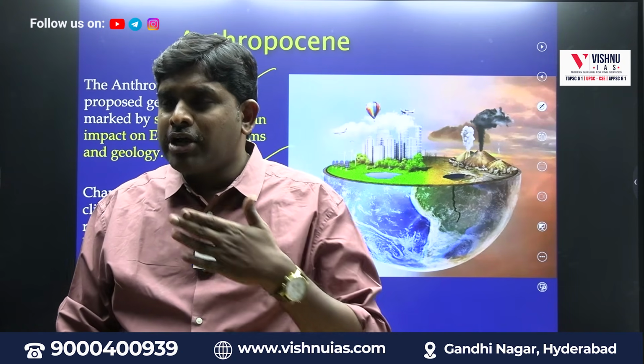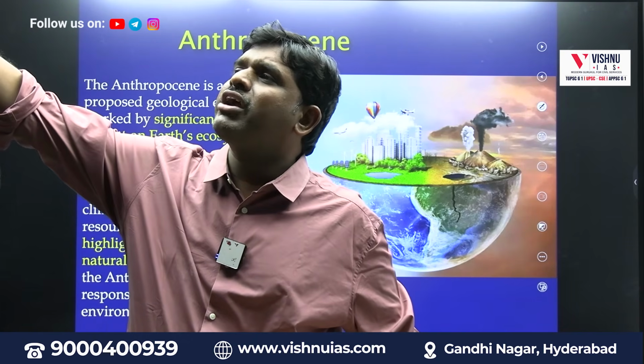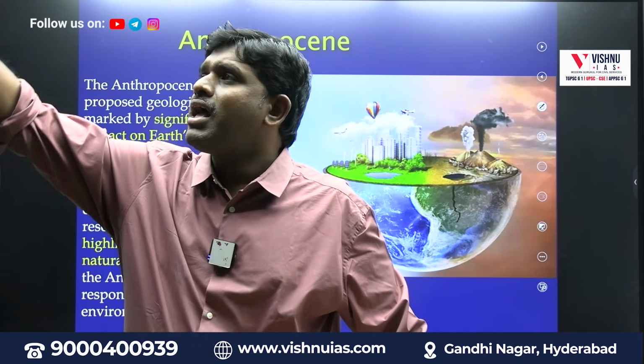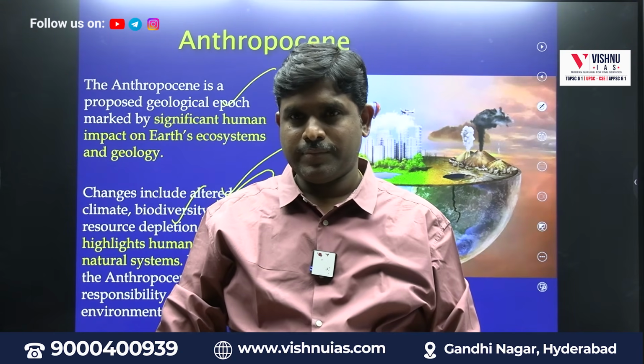Hitler regime. How do we call it the Hitler regime? Similarly, because of man's interference, what has happened to the natural systems is called the Anthropocene epoch. Before the Anthropocene epoch, it was natural systems. From the Anthropocene epoch, what got impacted, because of what? Natural systems got impacted because of man. So a new epoch was created. The impact which we observed in the natural systems because of man is called the Anthropocene epoch.